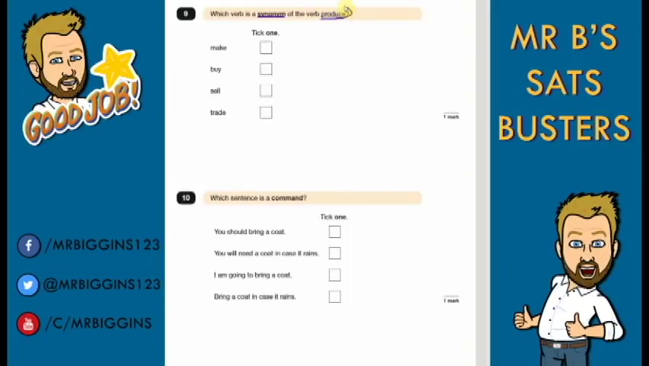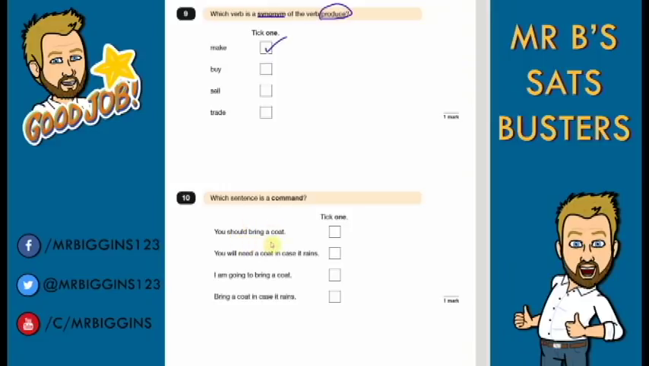So the verb produce. Okay, so we need to know what the verb produce means. If I produce something, I'm making it. Okay, so it would be make. So make is the same as produce.